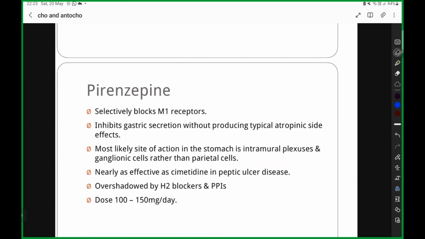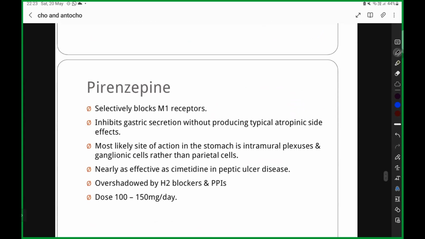Pirenzepine is very important because it is going to be used commonly in gastritis. Therefore, it is important. They selectively block the M1 receptor. Now, take your mind to what M1 receptors are. They have a stimulatory action on the preganglionic nerve fibers. It is going to work on the preganglionic nerve fibers.